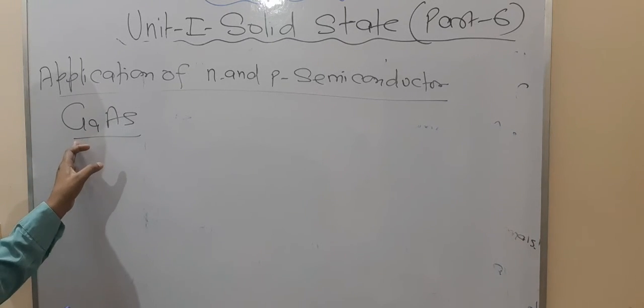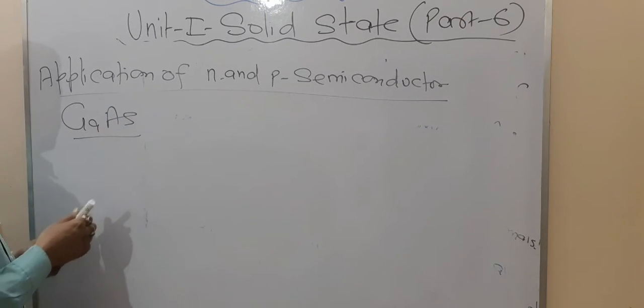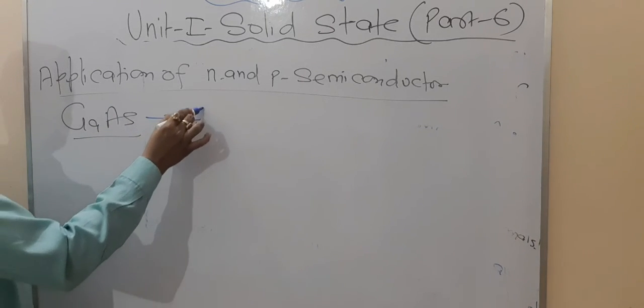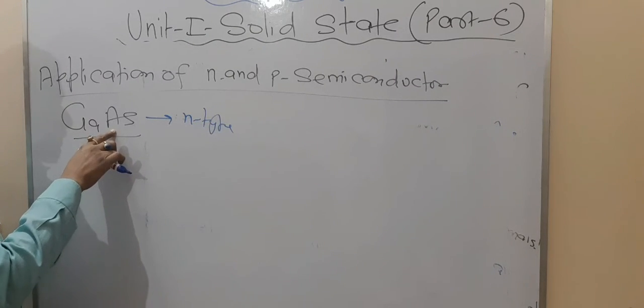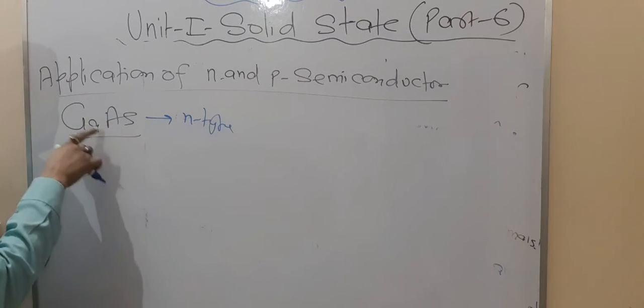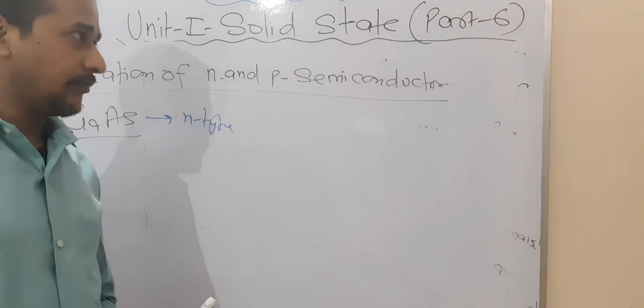They are gallium and arsenic. And you know that this is basically which type? They are basically N-type semiconductor because they are doped with arsenic, which is pentavalent, that means a group 15 element. So that's why this is known as N-type semiconductor. So these are some applications of semiconductors which you have to know.